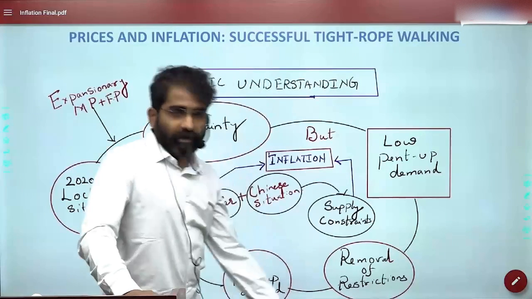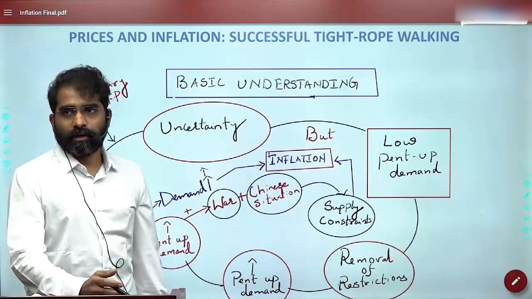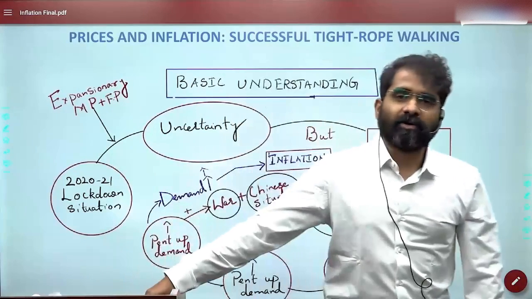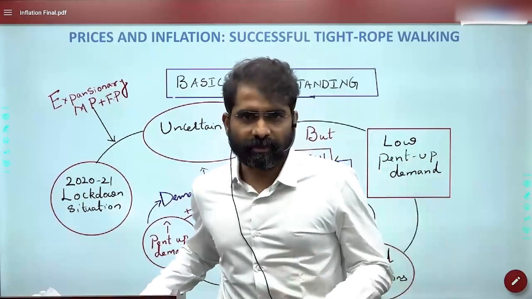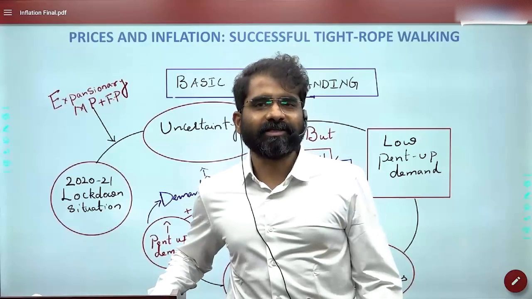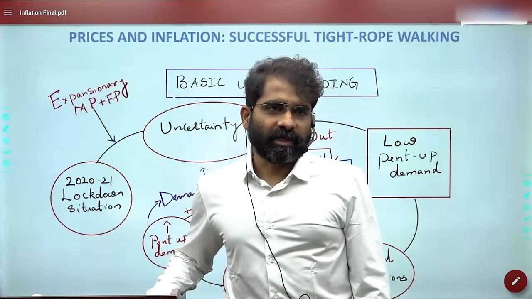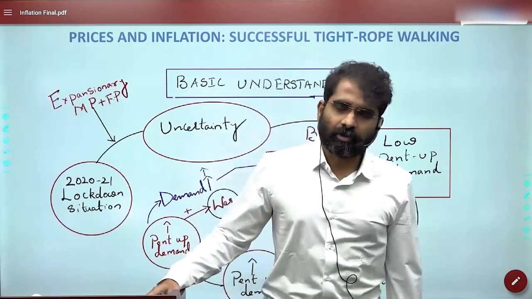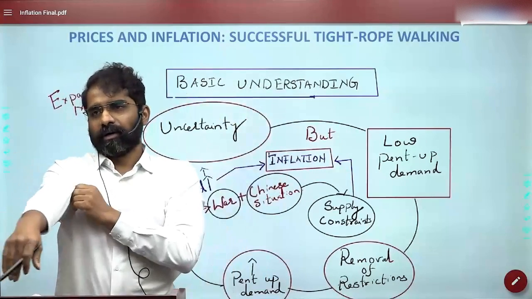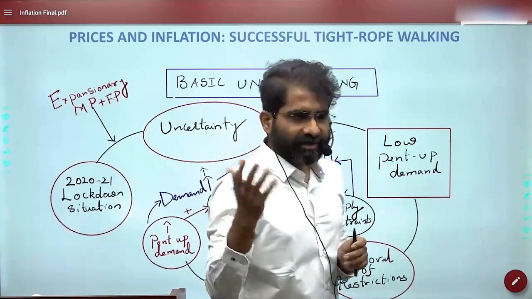Now let's see. The first question is, in the recent past, why was there a challenge of inflation? So that we have to understand. What is the main reason for uncertainty, especially with respect to inflation? The economic survey on this topic talks about why inflation has increased.